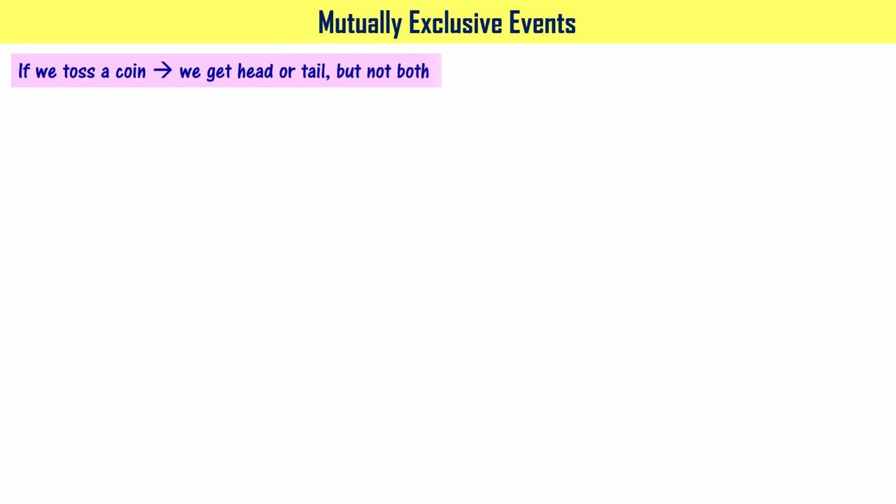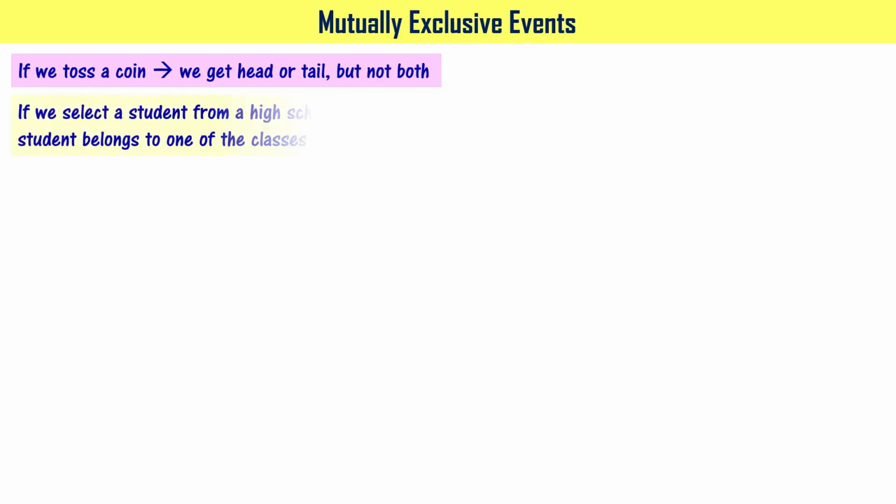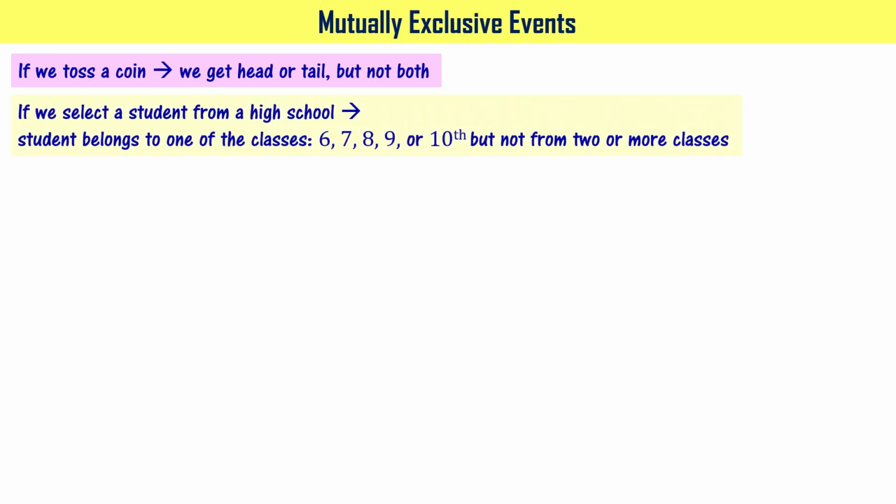Let's now learn about mutually exclusive events. If we toss a coin, we get a head or a tail, but not both, right? If we select a student from a high school, the student belongs to one of the classes, 6th, 7th, 8th, 9th, or 10th, but not two or more classes.